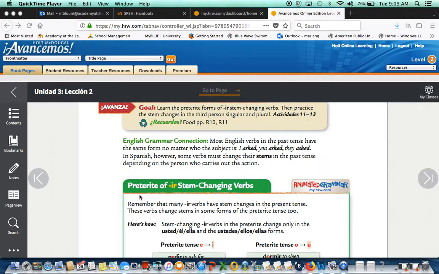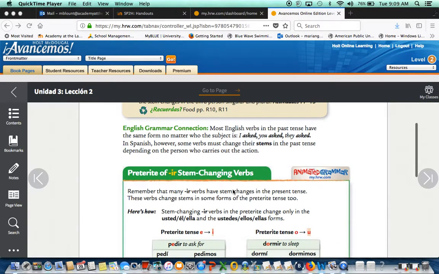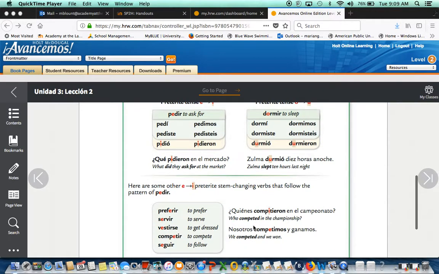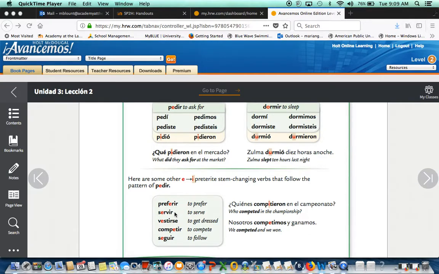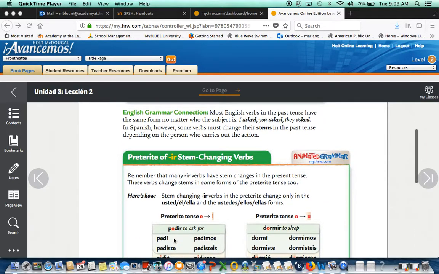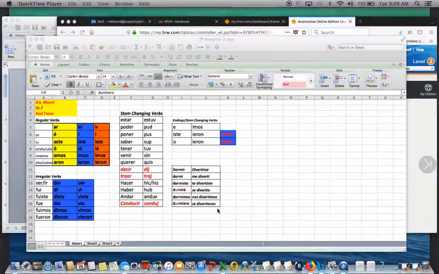All right, so here, pretérito of ir stem changing verbs. What does that mean? All those verbs that end in ir, like pedir, dormir, preferir, servir, vestirse. Remember, this is a reflexive. So we're talking about the endings, which is vestir, competir, and seguir. Okay? So before we talk about this, we need to go back and review how you conjugate in past tense.